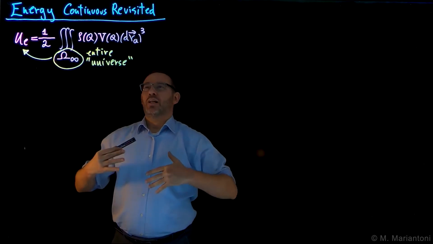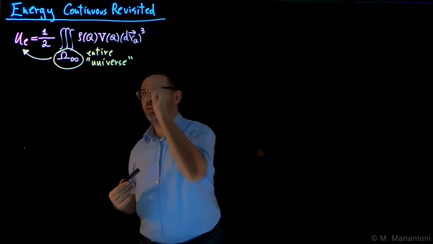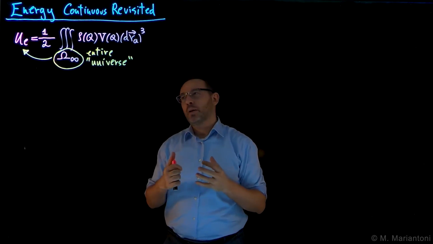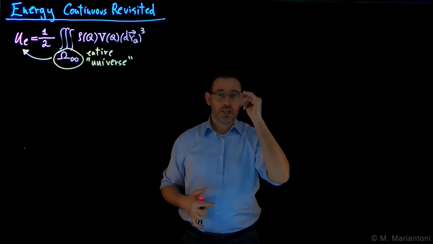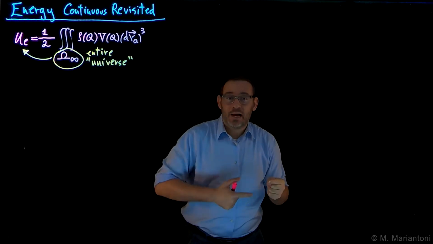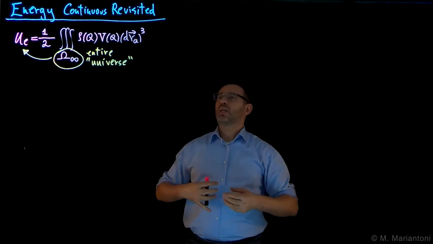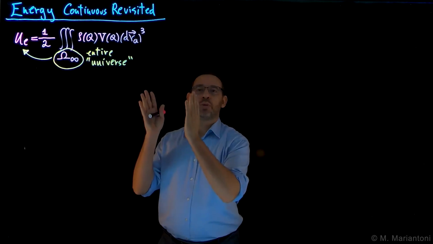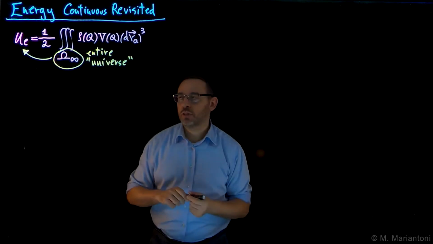we can attempt to now find an equivalent expression for the electrostatic energy by using some vector calculus. Every time we use vector calculus, we need to keep in mind that the expression we get is going to be less general than the one we began with. Why? Because we need to impose vector calculus conditions.